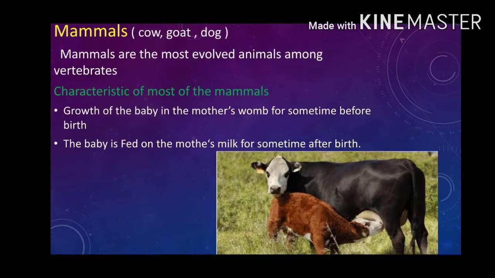Mammals are the most evolved among vertebrates. The baby grows in the mother's womb for some time before birth, and the baby is fed on the mother's milk for some time after birth. These are mammals, so they have to nourish their babies through milk. For example, cow, goat, dog, sheep, etc.